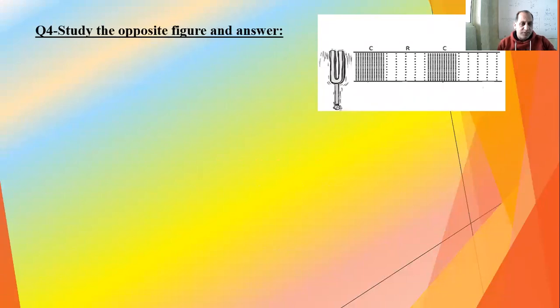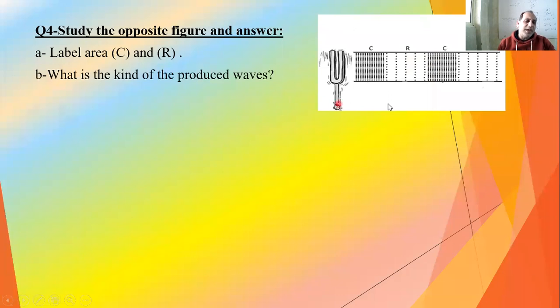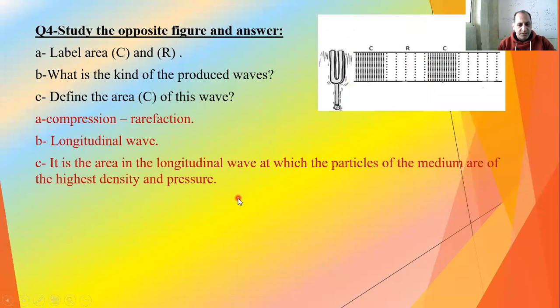Study the opposite figure and answer. Label areas C and R. C is compressions and R is rarefactions. What is the kind of produced wave? Since it has compressions and rarefactions, it is a longitudinal wave. Define the area C. It is an area in a longitudinal wave which has high density and pressure, because the other has low density and pressure.